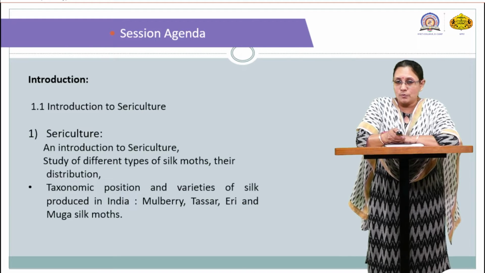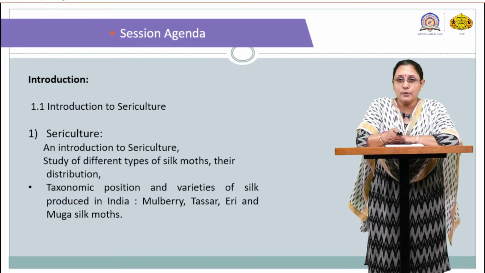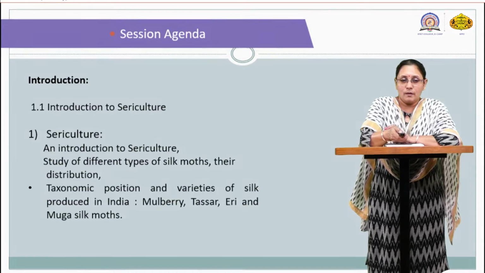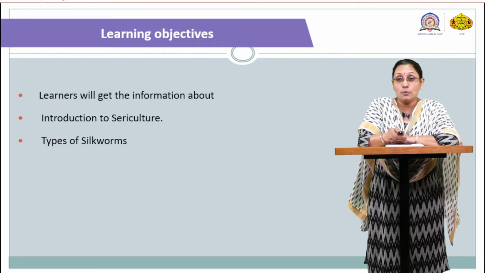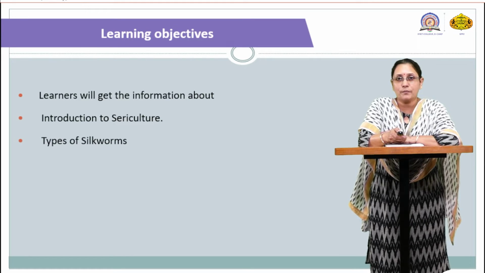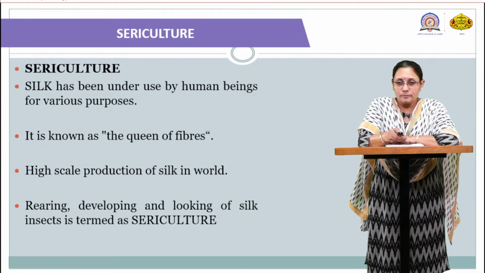Here we are going to talk about the taxonomic position of the varieties of the silk produced in India: mulberry, tussar, eri, muga, and different types of silks which are also produced in our country or in the whole world. So, the learning objectives for this are that you can get the information related to sericulture, what is silk, what are the types of silkworm, etc.